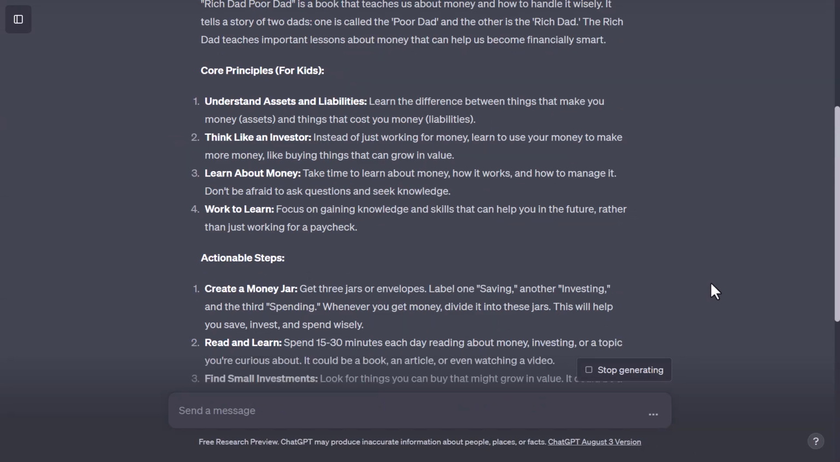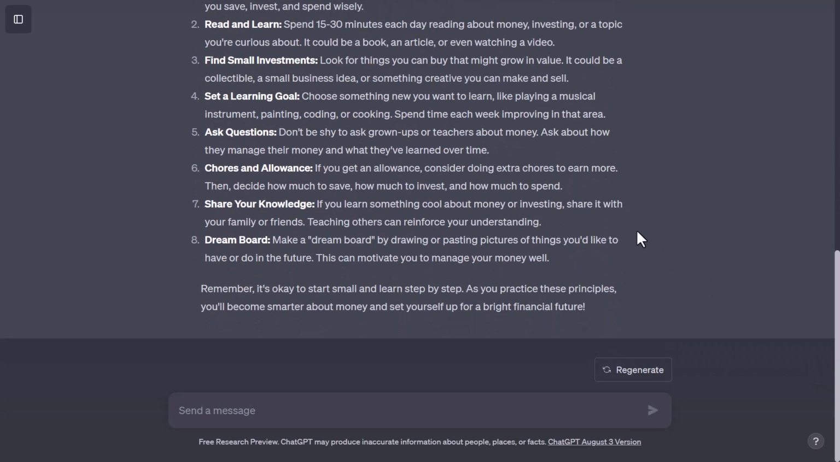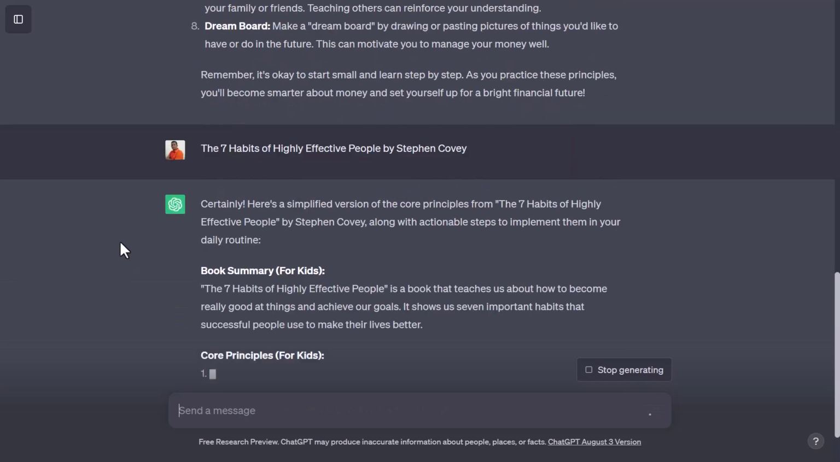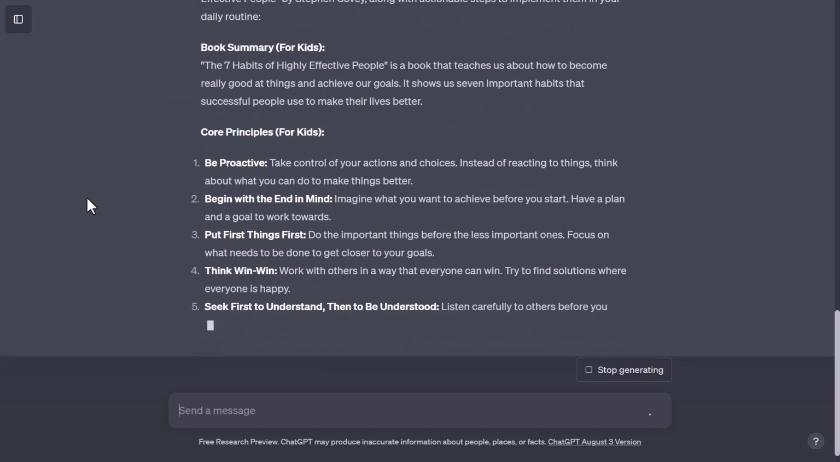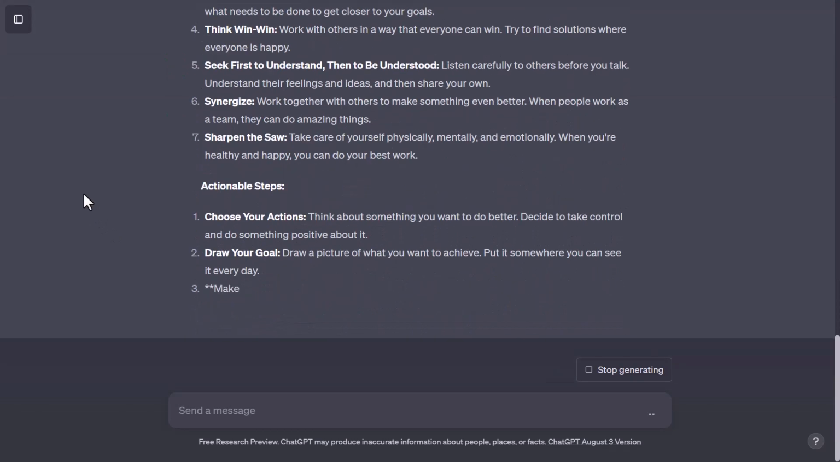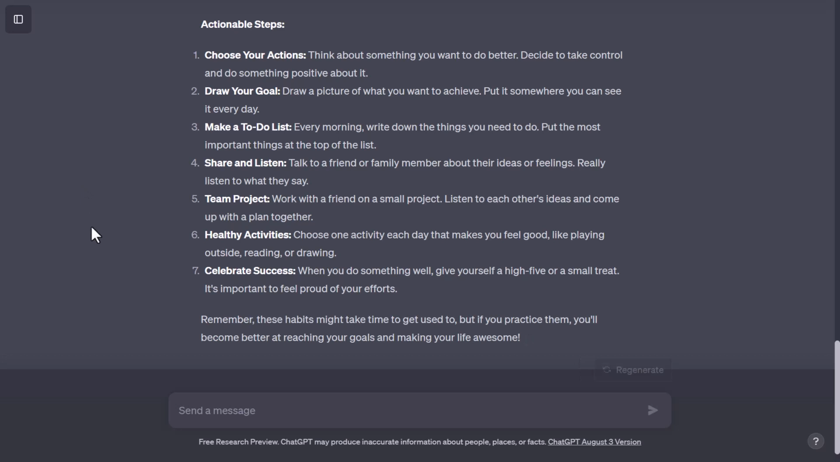Here are the core principles and the actionable steps that you should take. From here onwards, you don't need to type the whole prompt. Just type the title of the book and the name of the author. For example, The 7 Habits of Highly Effective People by Stephen Covey, and click on send message, and you will get the core principles and the actionable steps that you should take.